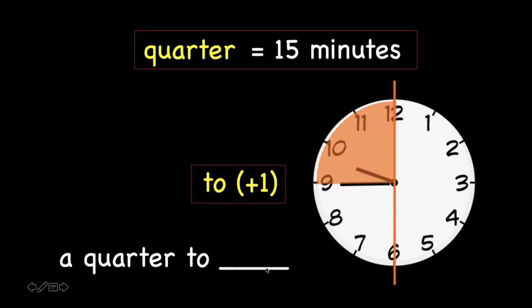Look at the shorthand. The shorthand is not yet pointing to 10, so it is 9. 9 plus 1. Correct, it's 10. So the answer is a quarter to 10. In other words, it means there are 15 minutes more to 10 o'clock.